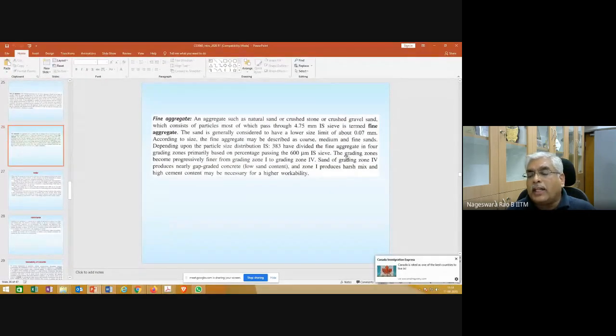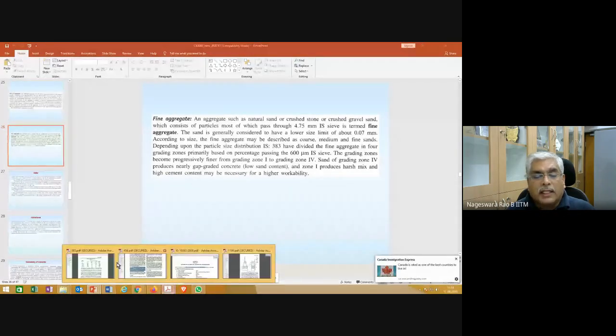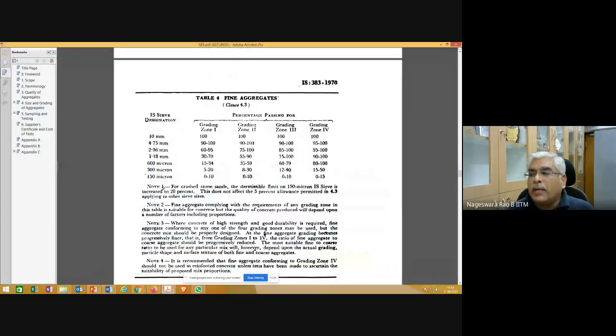What does this actually mean? The grading zones become progressively finer from grading zone 1 to grading zone 4. Is it really happening? You can see here, whatever that statement, please don't just believe whatever is written there. You can see the percentages passing through the smaller size sieves actually increase as you go from zone 1 to zone 4.